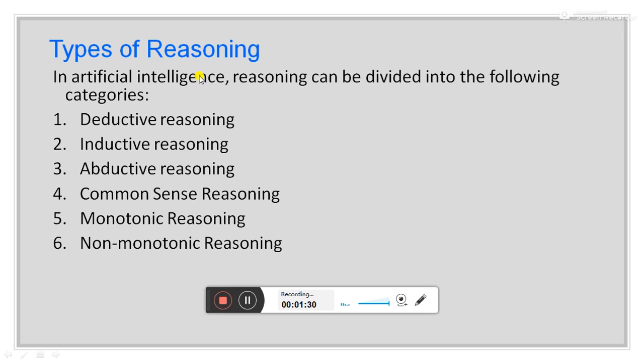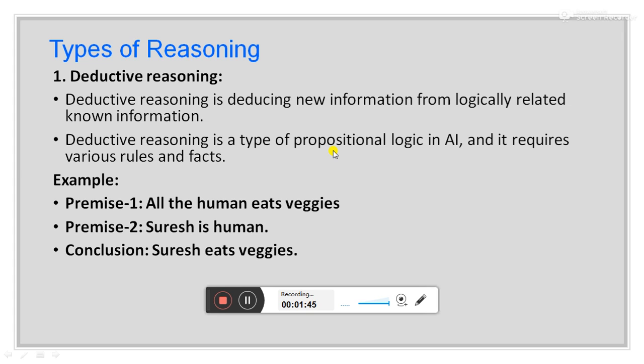So there are different types of reasoning in artificial intelligence. First is deductive, then inductive, abductive, common sense reasoning, monotonic reasoning, and non-monotonic reasoning. First one, deductive reasoning. Deductive reasoning is deducing new information from logically related known information.